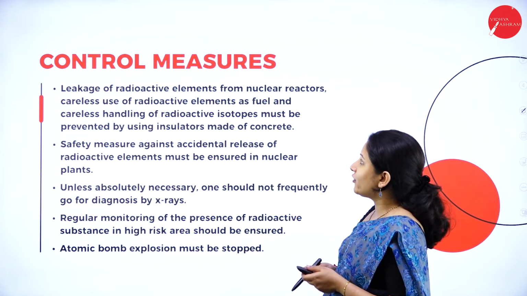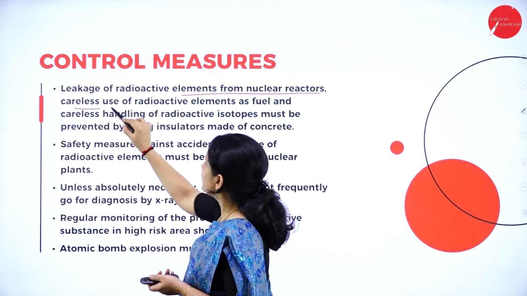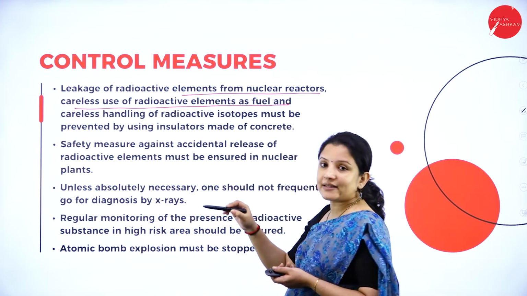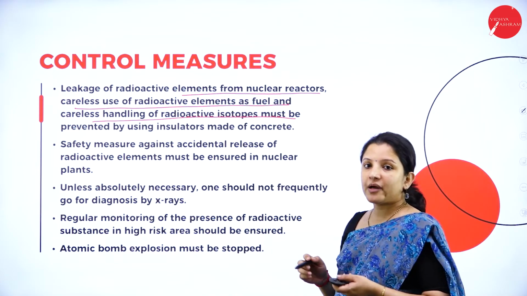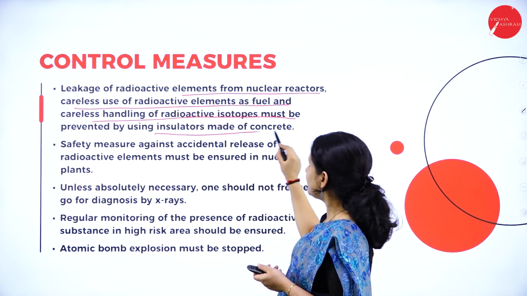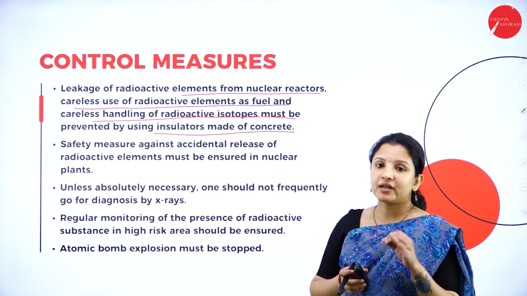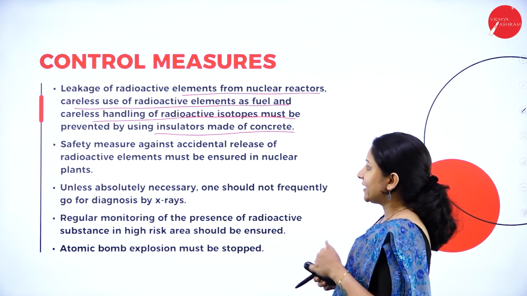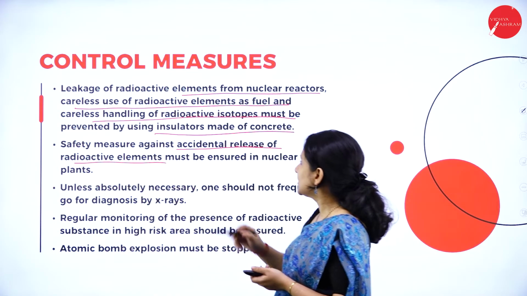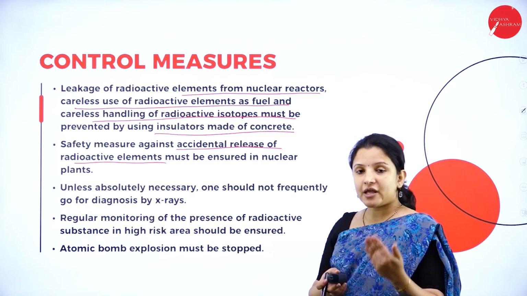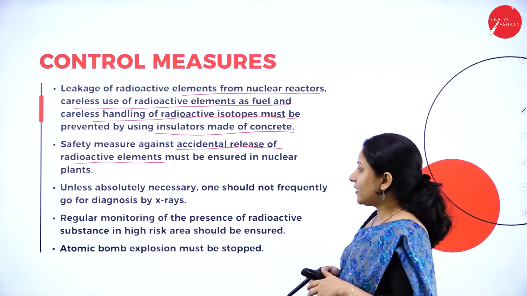Next, leakage of radioactive elements from nuclear reactors, then careless use of radioactive elements as fuel and careless handling of radioactive isotopes must be prevented by using proper insulators made of concrete. So, while using radioactive substances, one must be very careful with it, and safety measures against accidental release of radioactive elements must be ensured, or they must make sure that accidental leaks should never happen in a nuclear power plant.